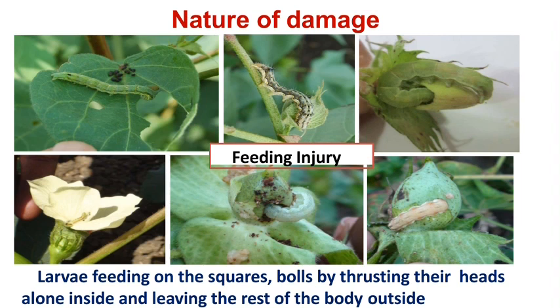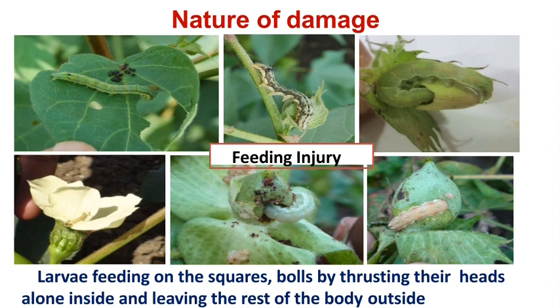Then the pest attacks the tender shoots. The shoots wither and dry up. Then this pest also attacks the flowers and tender buds. It results in the defoliation of the flowers, or the flowers drop down on the ground. Then after boll formation, it attacks the bolls.